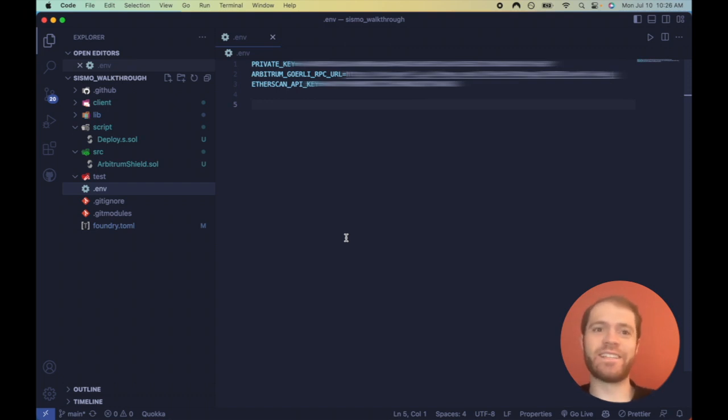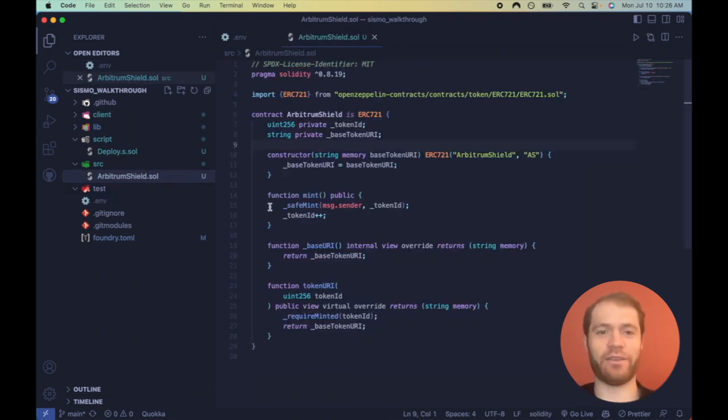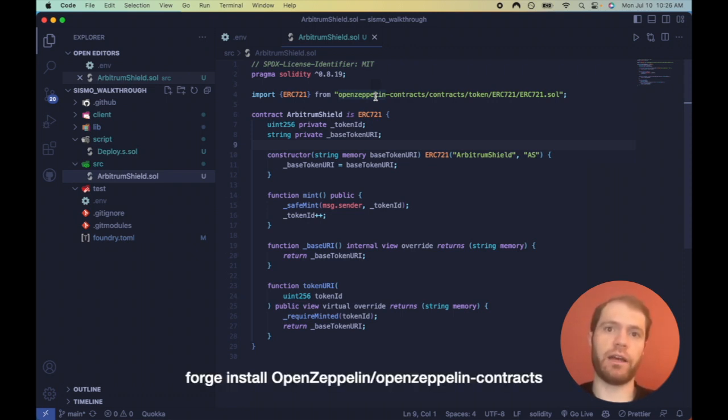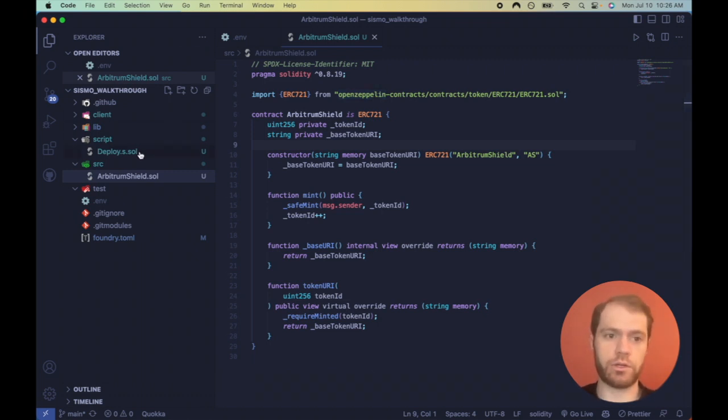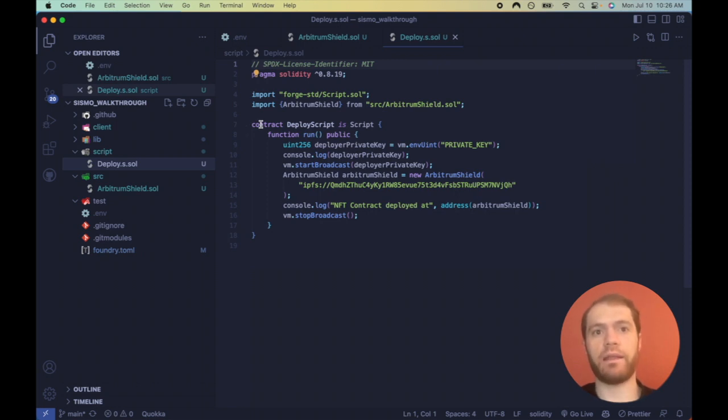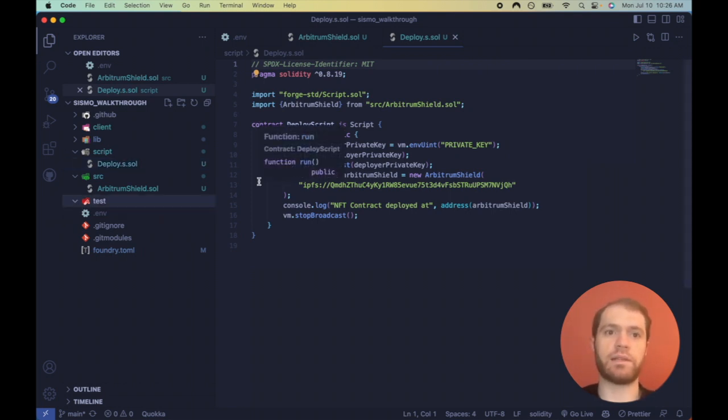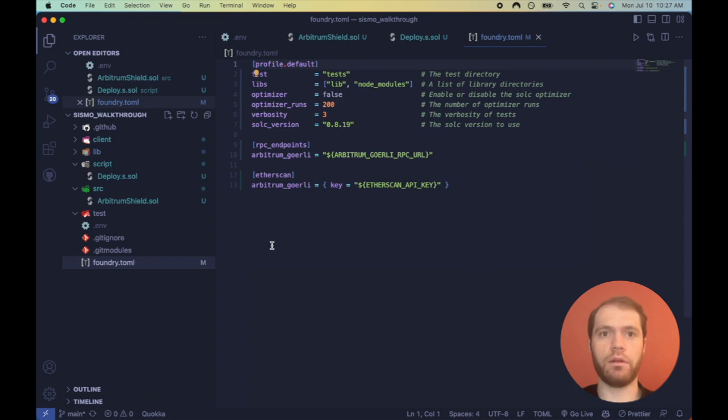All right, anyways. Contained within the source folder is a basic NFT contract called Arbitrum Shield. We'll be adding to it later. I installed OpenZeppelin via their GitHub name using the command forge install openzeppelin/openzeppelin-contracts. The link to their GitHub can be found in the description. I also wrote a simple deploy script. I already went ahead and pinned the NFT's metadata to IPFS. The test file has been omitted just to keep this video short, but please remember to always test your contracts before deploying them to mainnet. I also made some adjustments to the foundry.toml. Please make sure that the code matches the settings here.